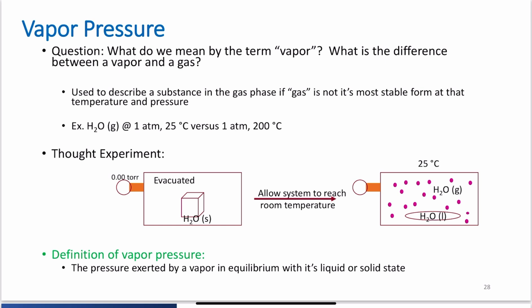It means looking at water in the gas phase at 1 atmosphere and 25 degrees Celsius versus 1 atmosphere and 200 degrees Celsius. We expect H2O to be in the gas phase once it reaches 200 degrees Celsius. Absolutely. The boiling point of water is 100 degrees C at 1 atmosphere. We'll talk about that as well, how we find these and what we mean by boiling point. But we can all agree that at 100 degrees Celsius and 1 atmosphere, water should boil.